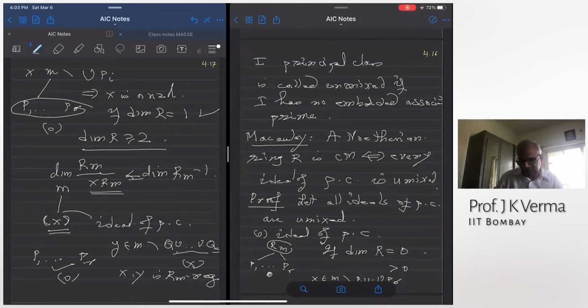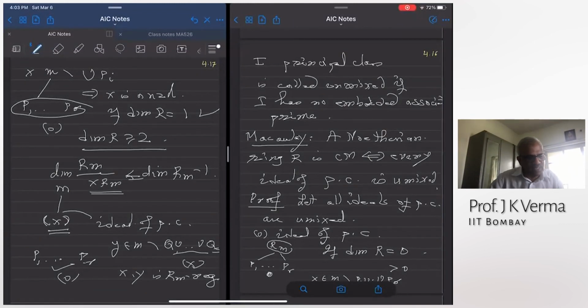Now you look at the ideal of principal class generated by X and Y. If the dimension is bigger than or equal to 3, then the maximal ideal is not associated with this ideal of principal class generated by X and Y. And I can pick an element in M which is not in any of the associated primes of the ideal (X, Y), and then produce a regular sequence of length 3. And I can keep doing this exercise. At every step, I am using the fact that ideals of principal class are unmixed. Okay.